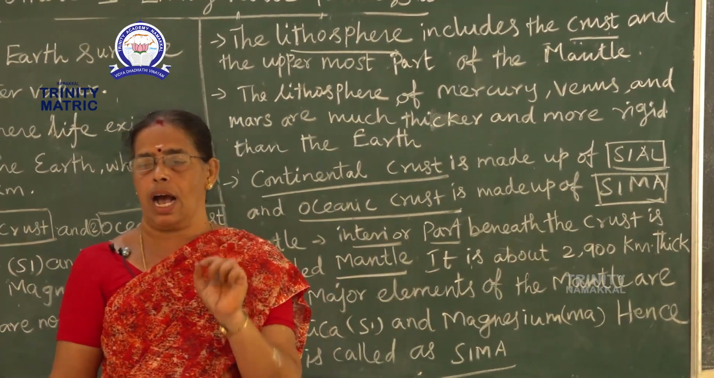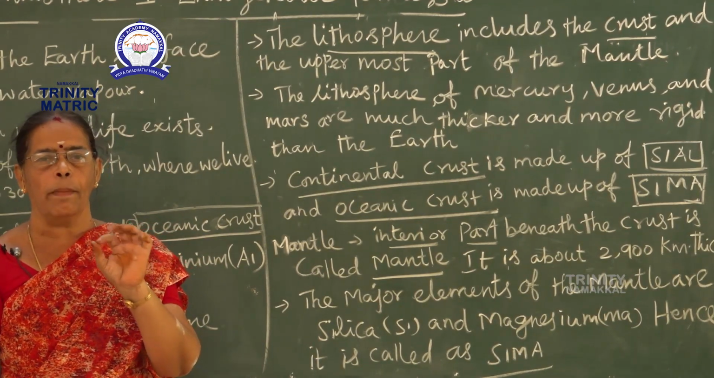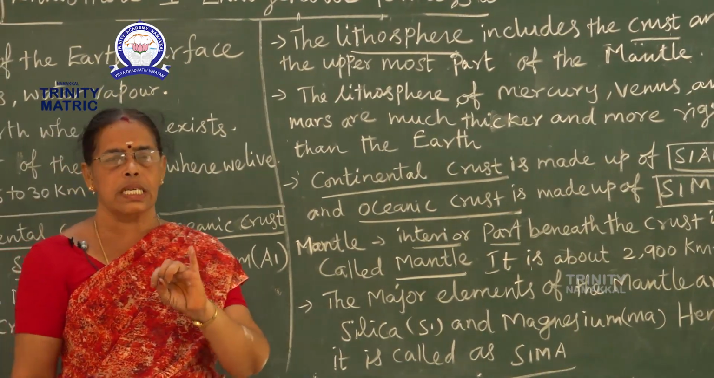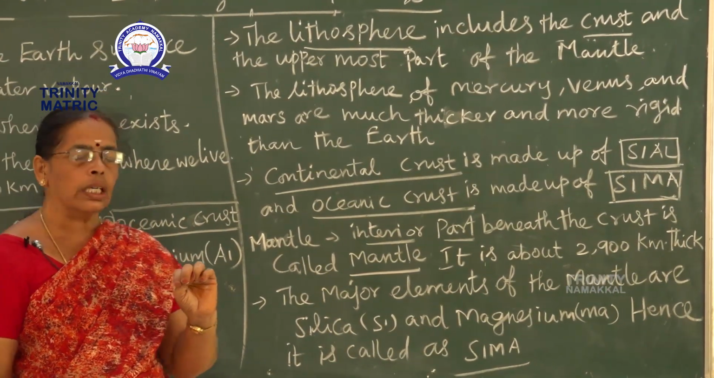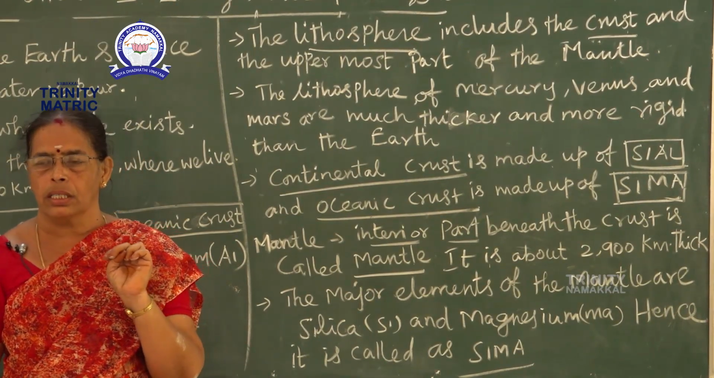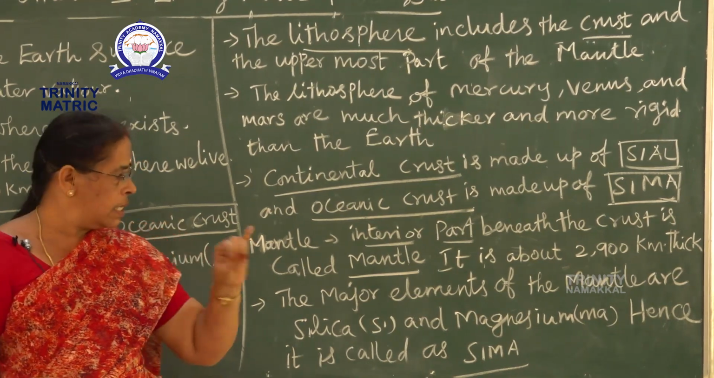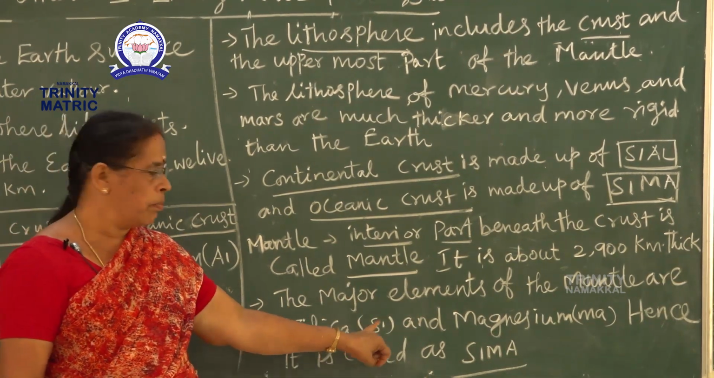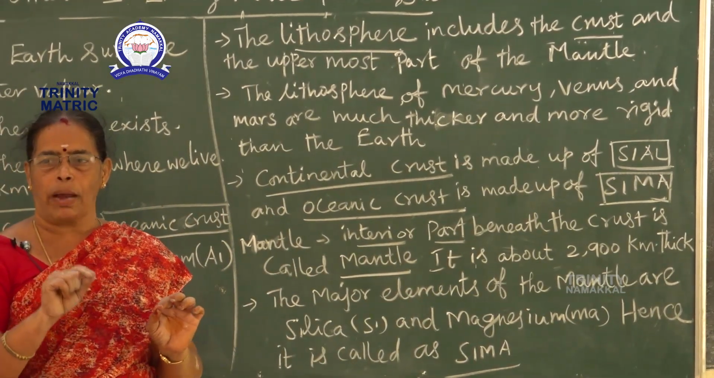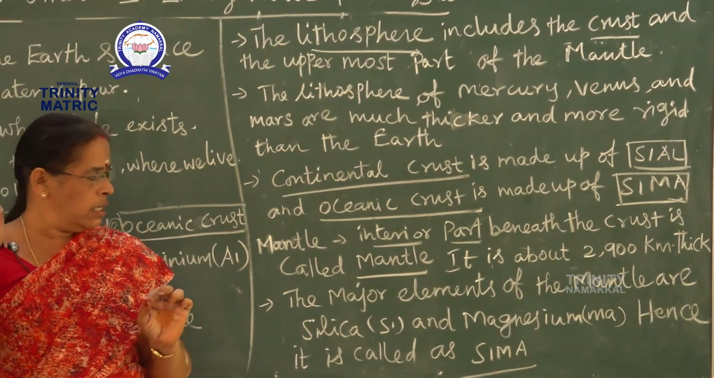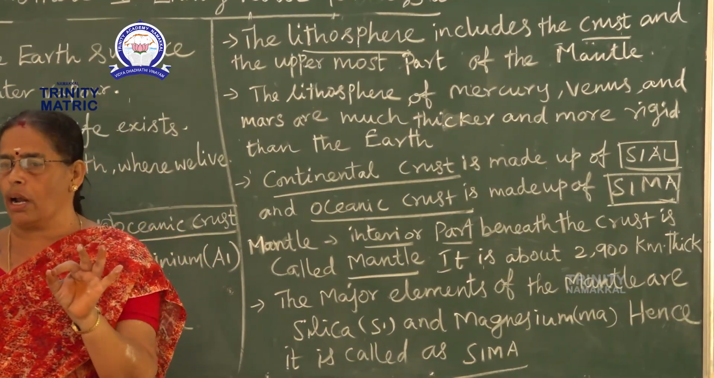Then the major elements. The question will ask, what are the major elements of the mantle? Number 1, silica. Number 2, magnesium. So it is called Sima. One more question asks, why is it called Sima? Si for silica plus Ma for magnesium. So Si plus Ma is equal to Sima. That is the name origin. So it is called Sima.